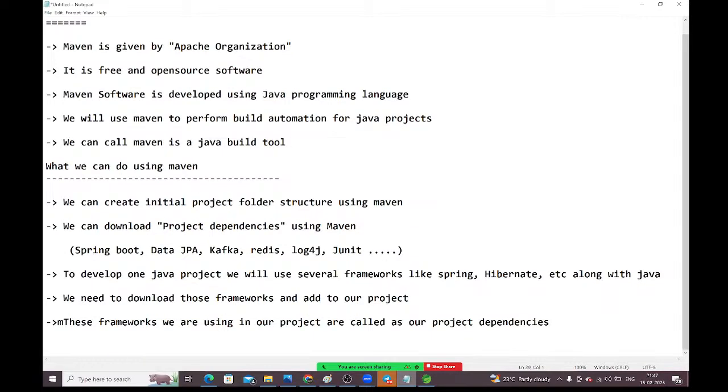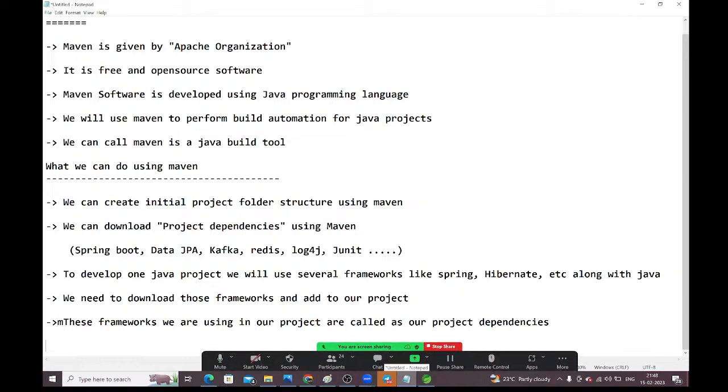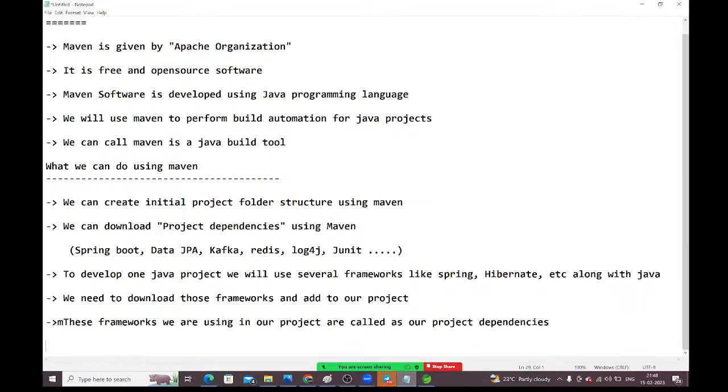Instead of downloading these dependencies ourselves, see, guys, this many dependencies are required to create the Java project. Instead of us downloading all these things, we can tell the Maven software to download these dependencies.